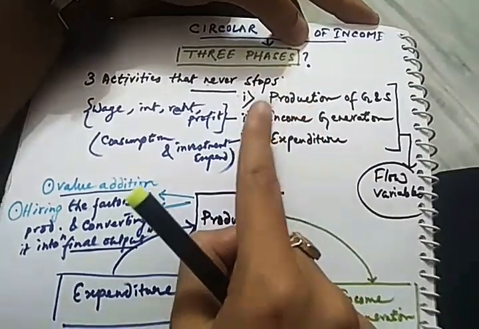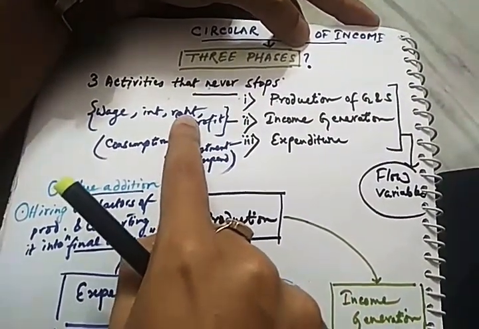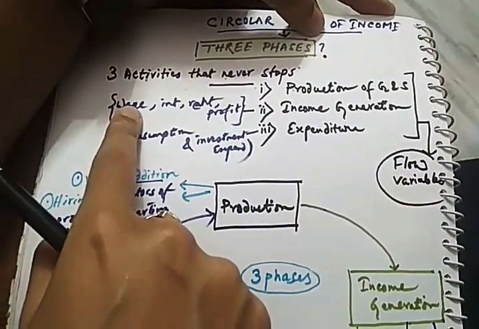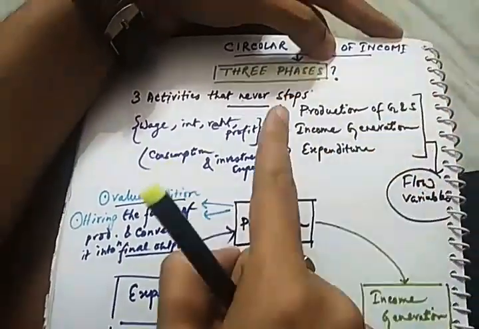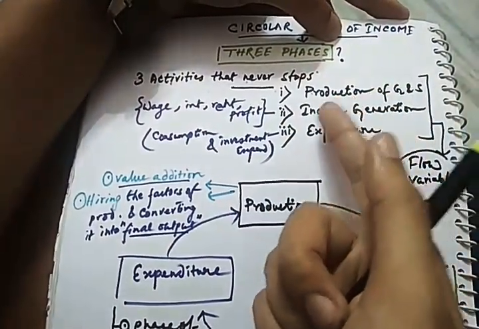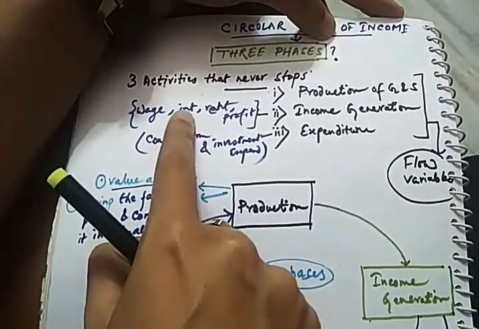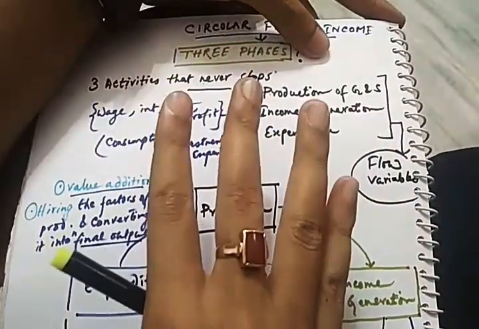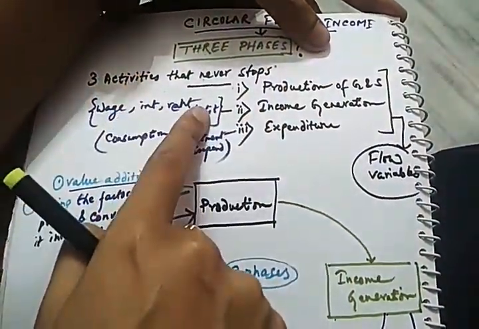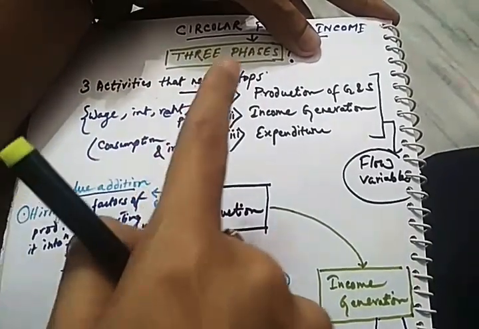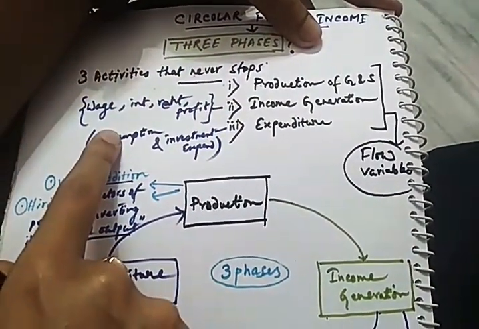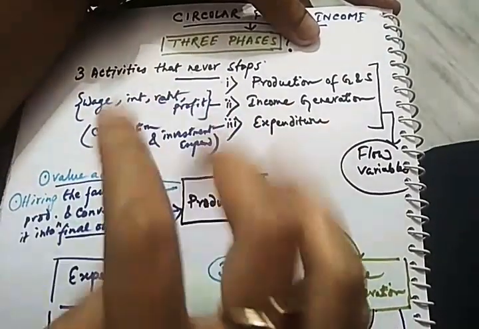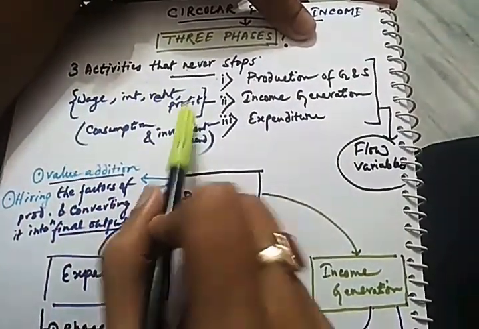Land, by giving its service, gets rent in return. When a labor works and provides a service, it gets wages as its income. When capital gives its service, suppose a machine is working, it will ultimately earn interest as its return. And the entrepreneur always works for profit. So these four factors of production get factor returns by providing their factor services. These income generations are nothing but the wages, interest, rent, and profit respectively.